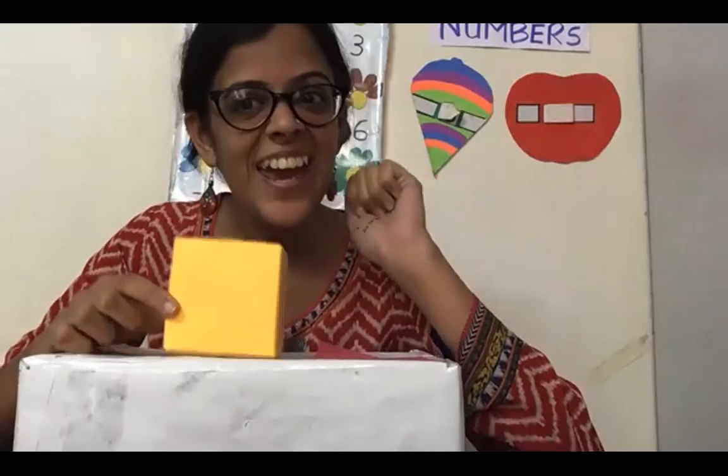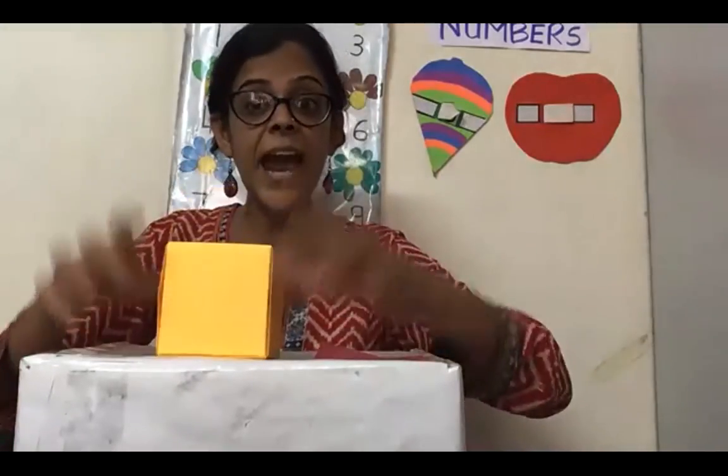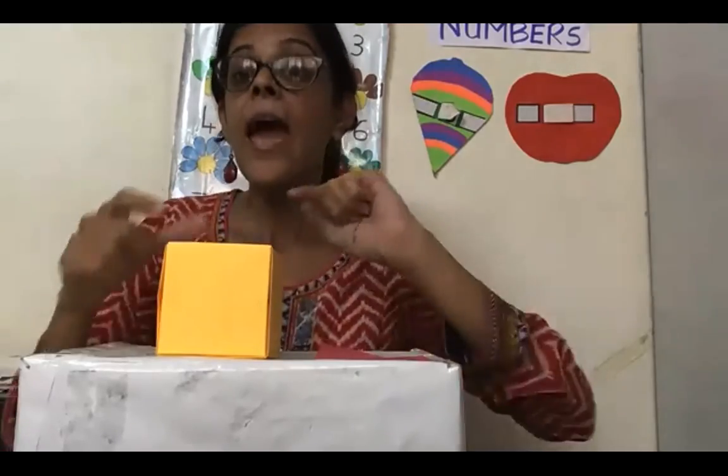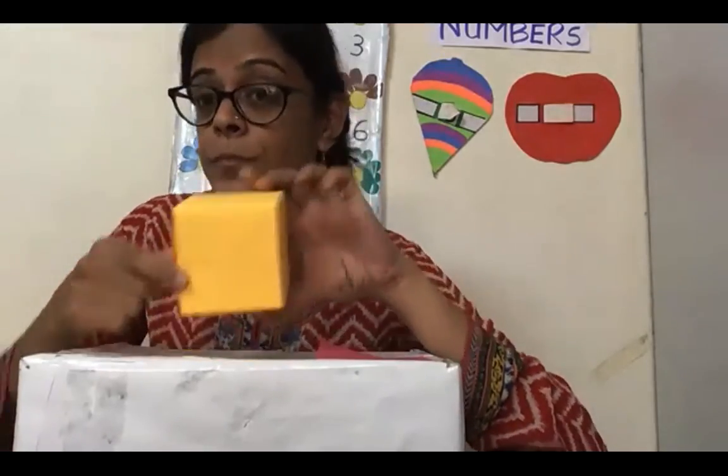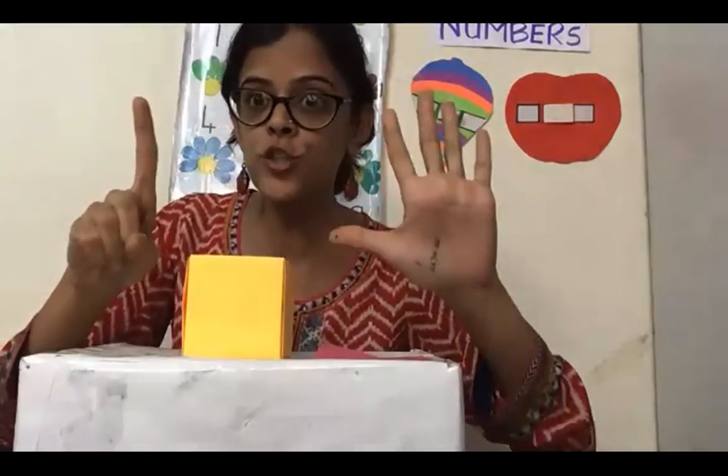And you know what is the name of this shape? This is a cube. Yes, see, it's a box. See, it's a 3D shape. It's a square-shaped box called a cube. Yes, it's a 3D shape, so it can stand on its own. And do you know what? This cube has 6 faces. See, can you see? This is the one face, one square, right? Like that, this cube has 6 faces.